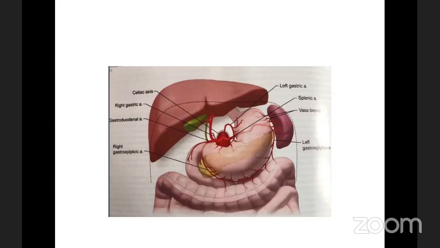And lower down comes what is called the right gastroepiploic artery. The entire blood supply of the stomach along the greater curvature depends on the right gastroepiploic artery. There are a few branches called short gastric arteries, which come from the left gastroepiploic artery. So if you are preparing the gastric conduit and doing the anastomosis in the gastric pull-up, preservation of the right gastroepiploic artery is very important.